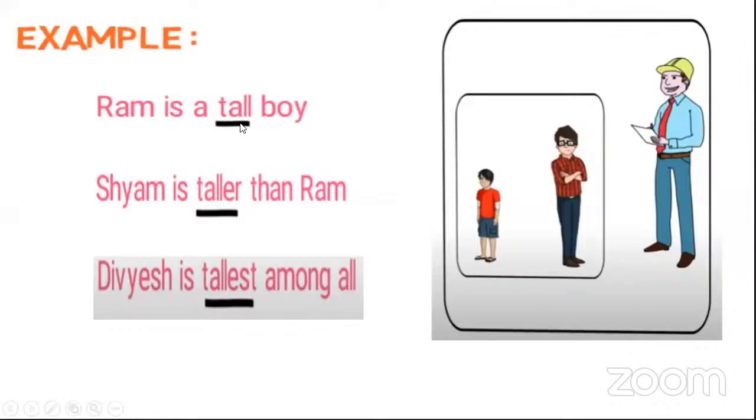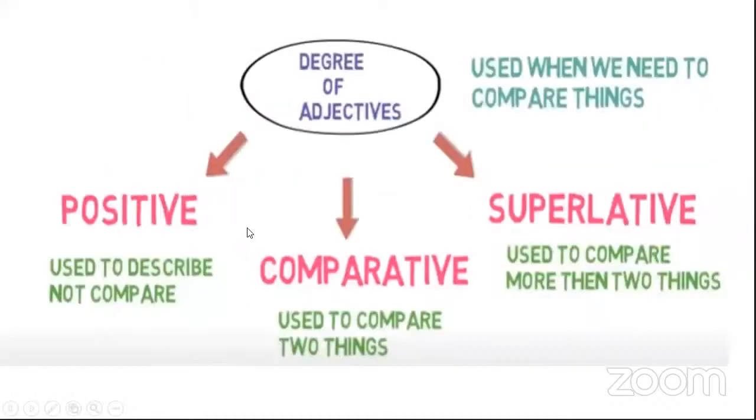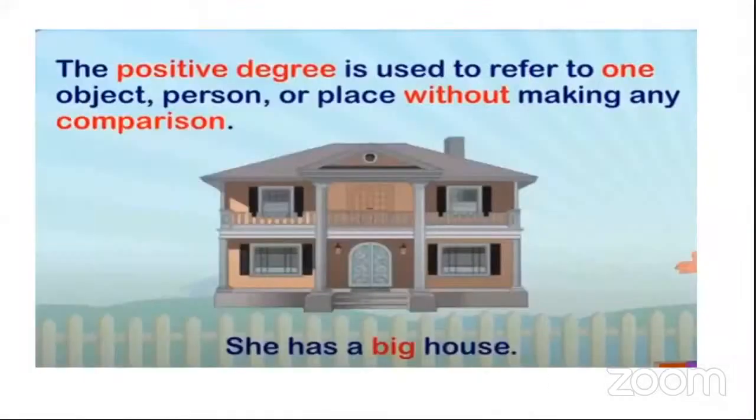So tall is positive, as you all said. Taller is which degree? Taller is the comparative degree. And the tallest, which I have taught you now, is a superlative degree. Yes, good. So I have just put it in a format. Positive degree is tall, comparative is taller, and superlative is tallest. And why is this degree used? It is used to compare more than two things, not one.